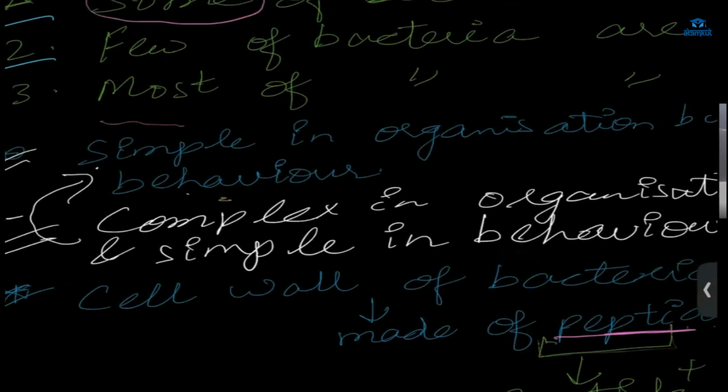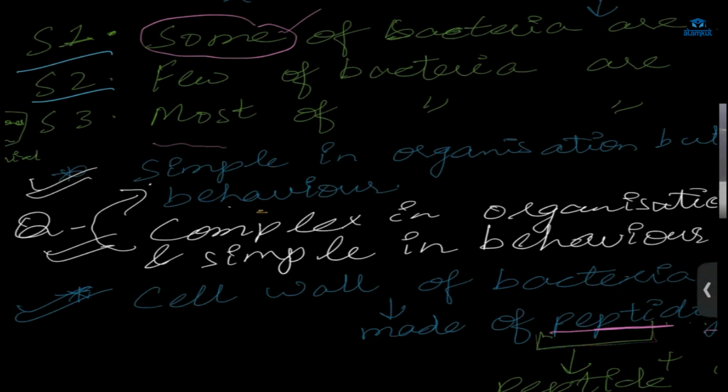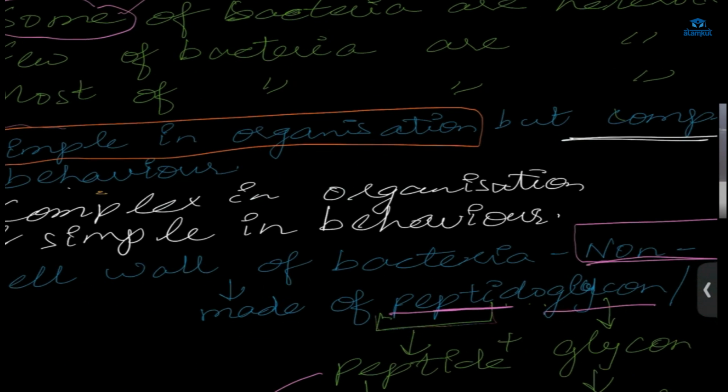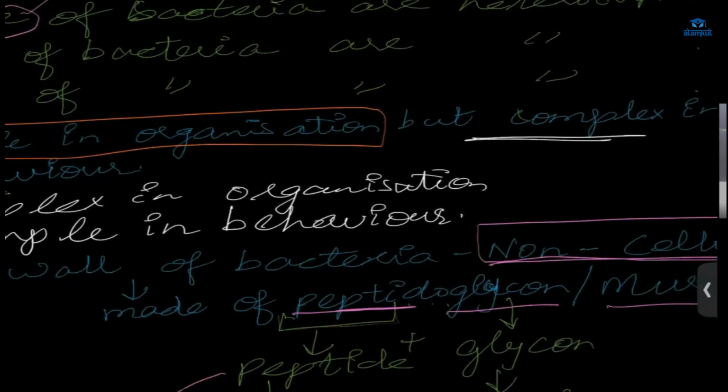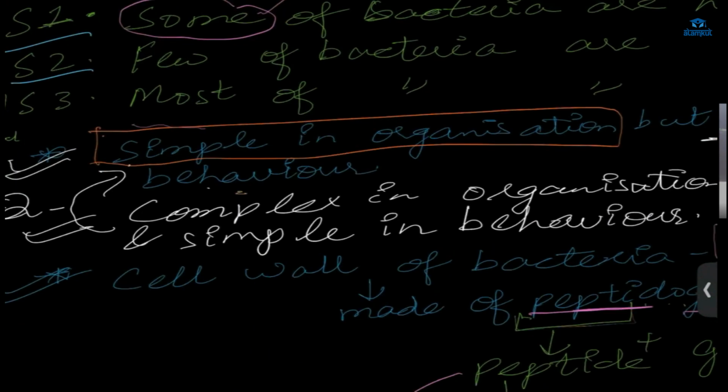It is simple in organization. So it is very simple, right? There are no tissues, no organ systems. All those complex things are not there. Not many mechanisms, metabolism, reactions, all those things are not there. So it is very simple in organization, but its behavior is very complex. How is it complex?